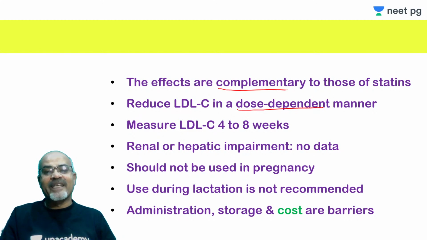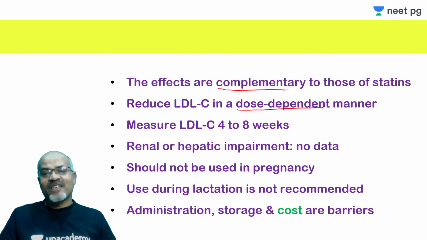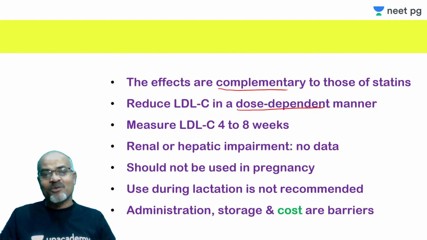Why? Because they have been tried in clinical trials and all that. But something called cost effectiveness is also important. So this kind of restriction can be put on such drugs, that they should not be used in monotherapy, because otherwise the prescriber will start misusing them. They will prescribe them to their patients, because many a time companies promote these kinds of products, so unnecessarily there will be a financial burden on the patient.